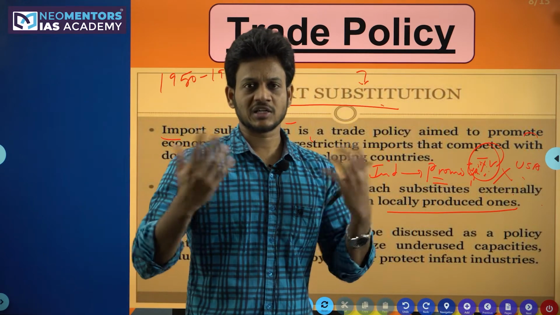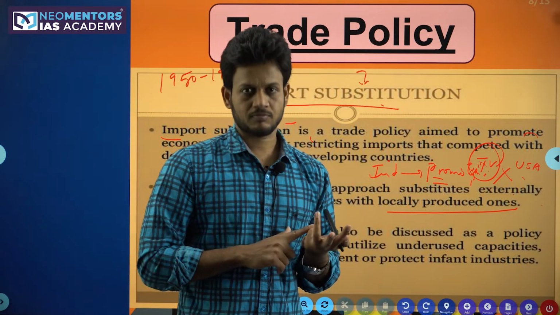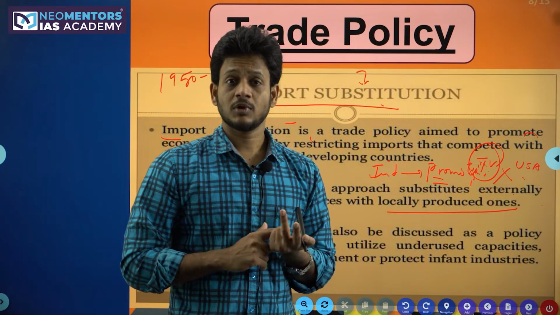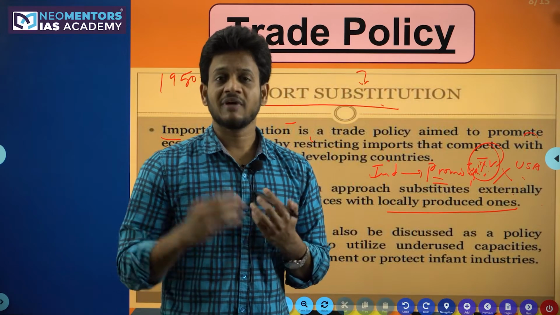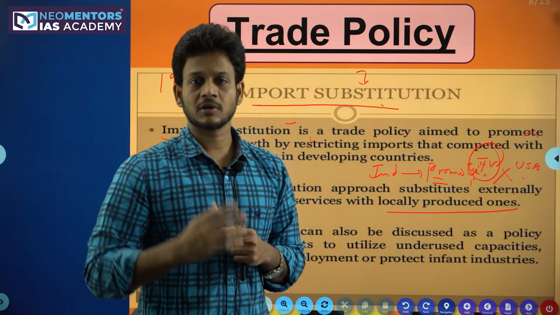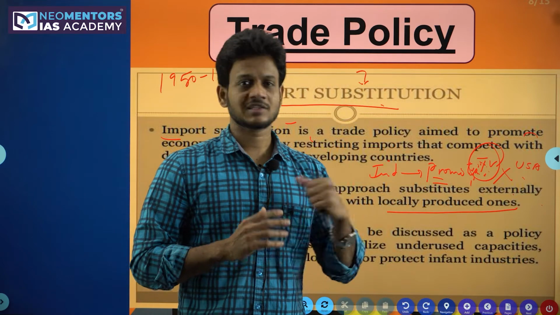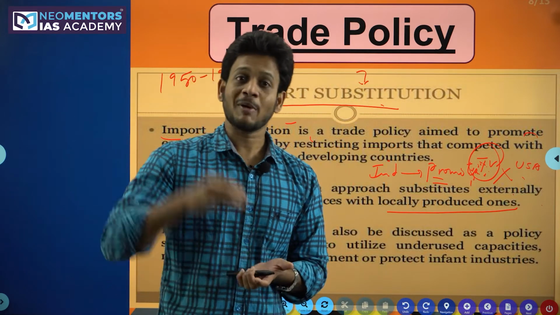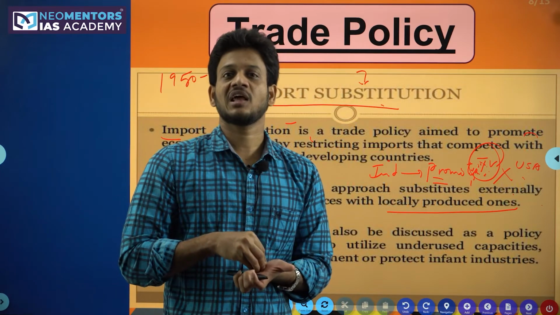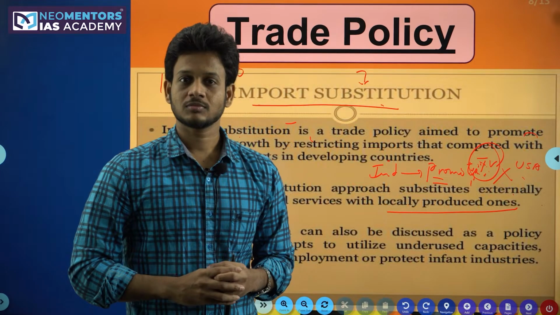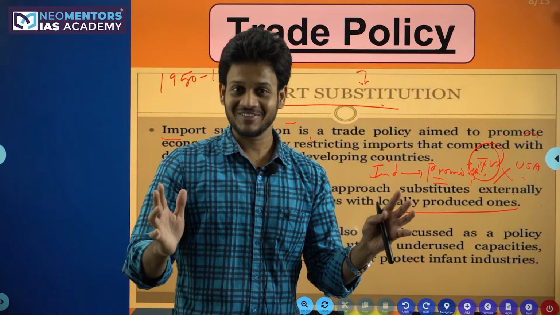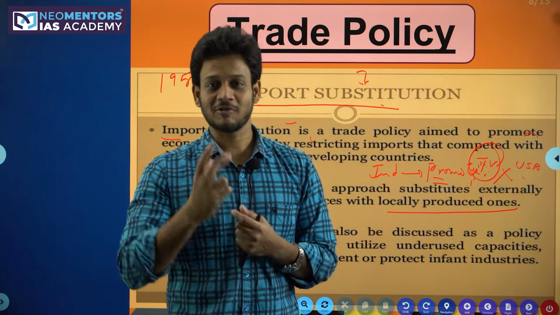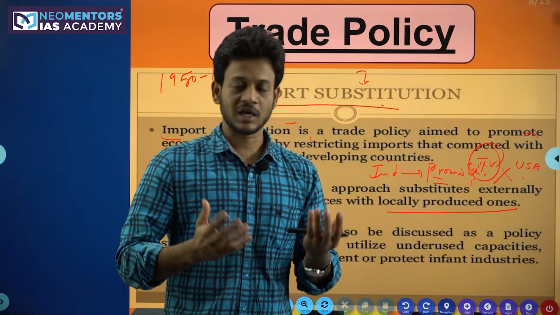When I say United States of America, you will say Apple, Apple phone, Apple watch, Ford car, etc. When I say South Korea, you will say Samsung, Kia car, Hyundai, etc. Or when I say Finland, you will say Nokia phone. You tell me one phone which we are manufacturing in India which is world famous. Don't say Jio. Jio is not a phone, or even if it is, it is not actually a smartphone. It's a very small phone. Even if they introduce a smartphone, they cannot beat the market.